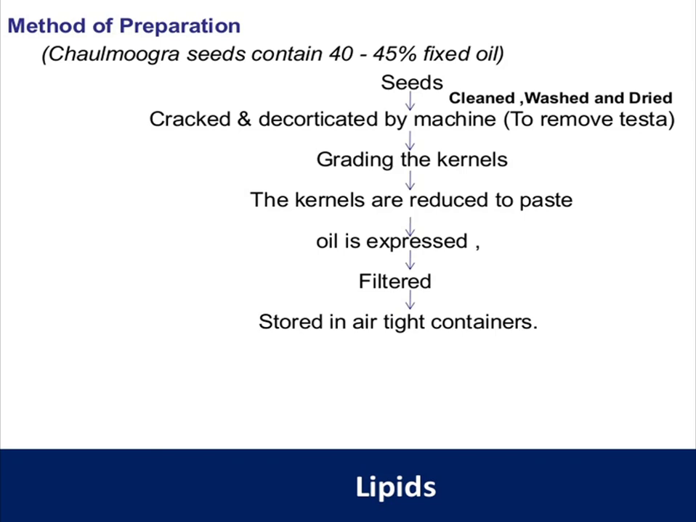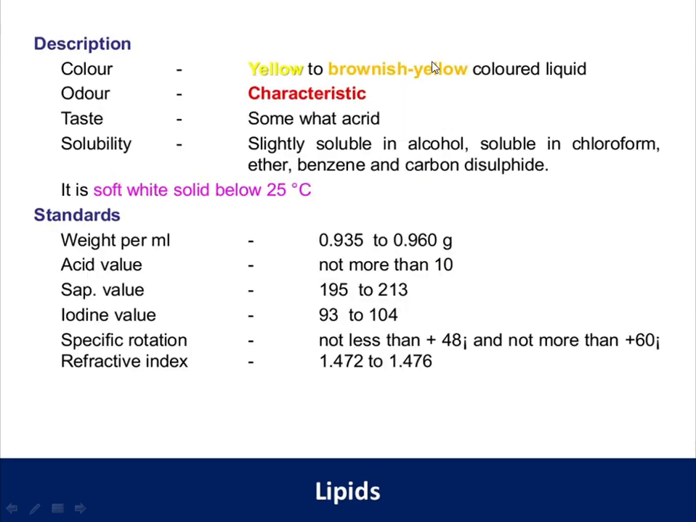The kernels are reduced to a paste. From the paste, by means of expression, that is, on applying pressure, the oil is extracted. The extracted oil is filtered and stored in an airtight container. So this is the method of preparation of chaulmoogra oil from the ripened seeds, which consist of 40 to 45% of fixed oil.